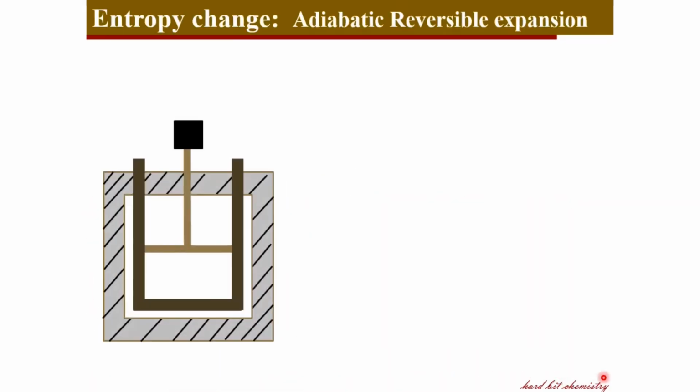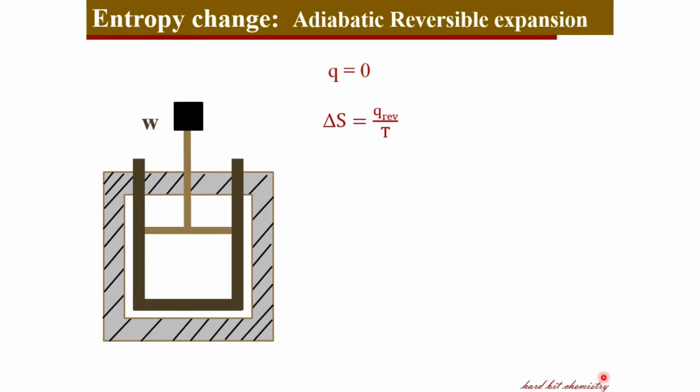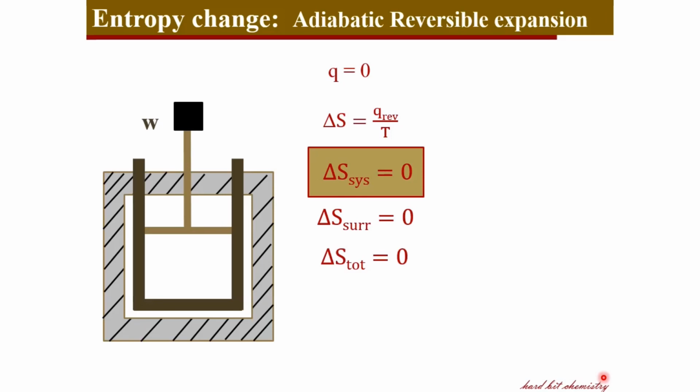Now let's see an adiabatic reversible expansion. As it is an adiabatic process, the system has no communication with the surroundings. So when the system performs work, it is at the expense of internal energy, so the heat is zero during the process. Therefore, the change in entropy of the system during the process is zero. Likewise, the change in entropy of the surroundings is also zero because the surroundings has no communication with the system during this process. The total entropy change during the process is hence zero.